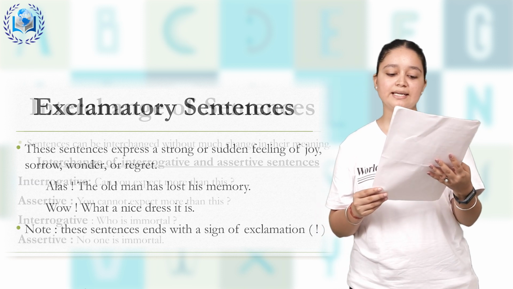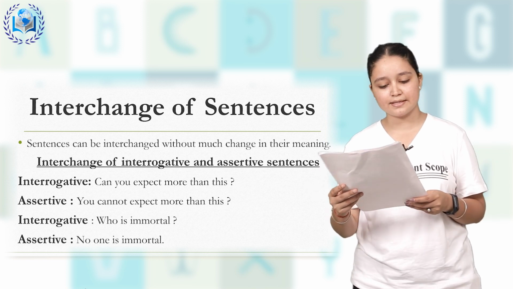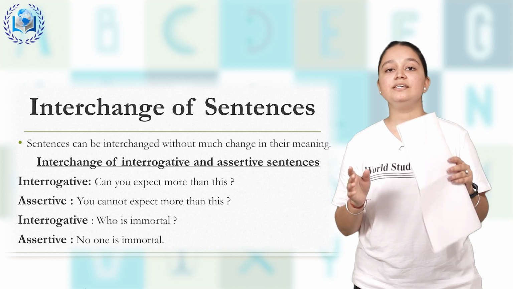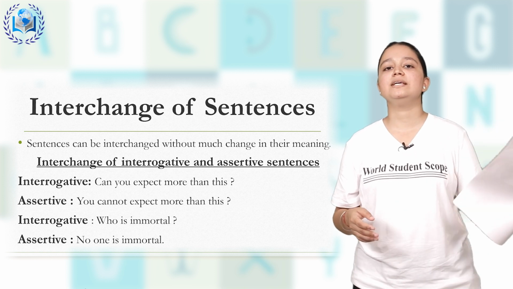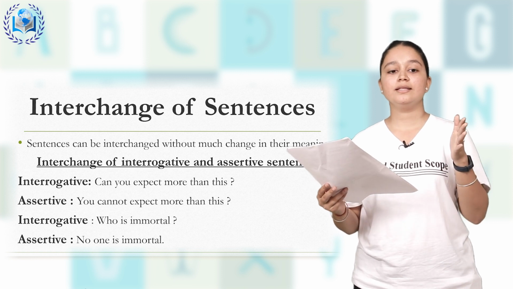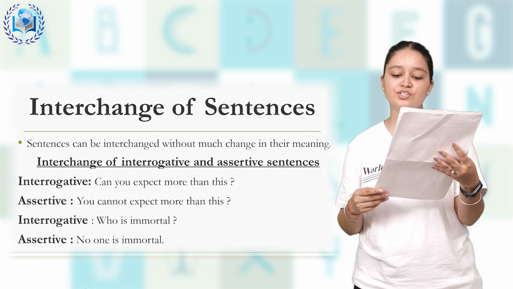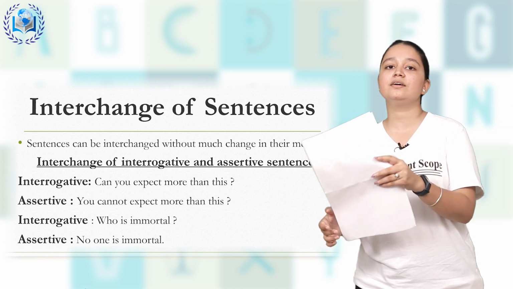Okay. Now next is interchange of sentences. How can we interchange these sentences? Sentences can be interchanged without much change in their meaning. Firstly we will do interchange of interrogative and assertive sentences.